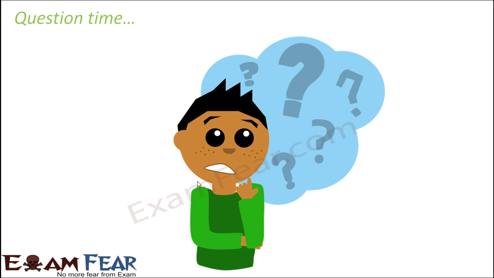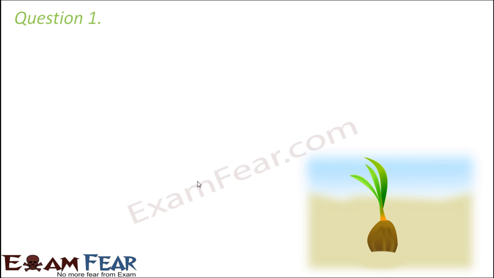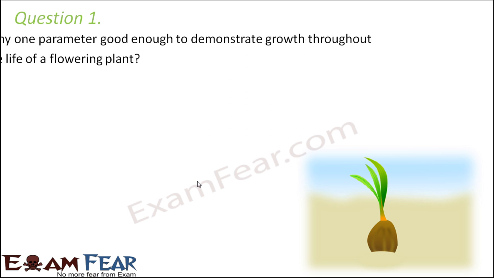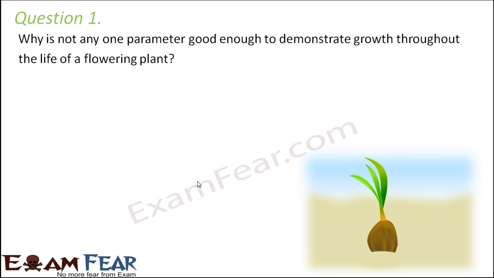So with this we have reached towards the end of this lesson, so it is question time now. Let us quickly look at some of the questions. Let us look at question number 1. It says, why is not any one parameter good enough to demonstrate growth throughout the life of a flowering plant?